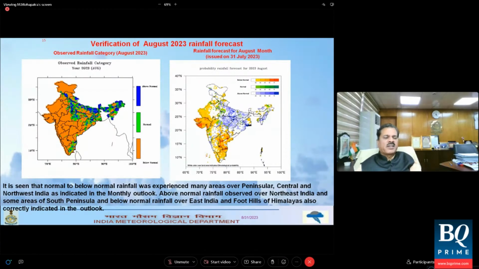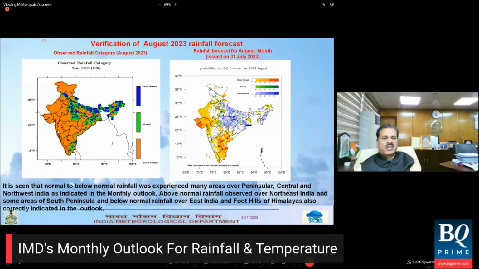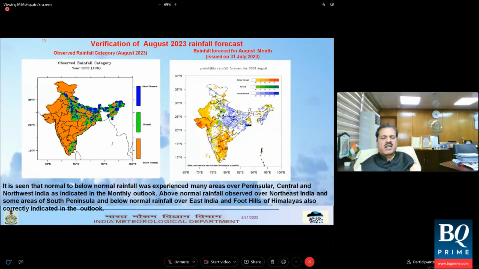It very well predicted the normal to above normal rainfall along the foothills and the Gangetic plains, northeastern states, northern parts of east central India like North Odisha, East MP and some parts of Chhattisgarh. Only on the west coast, certain areas of Konkan and coastal Karnataka, it predicted normal to above normal rainfall activity, but that did not happen. Otherwise, the below normal rainfall predicted for most parts of peninsular India and west central India has been reasonably correct.